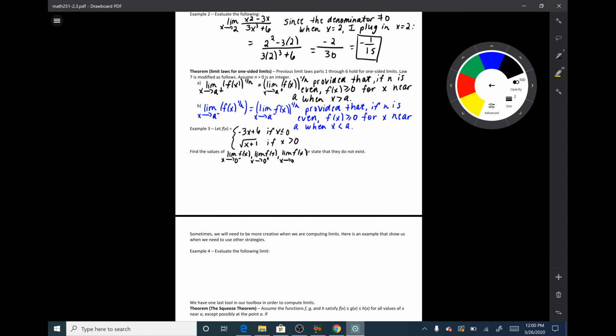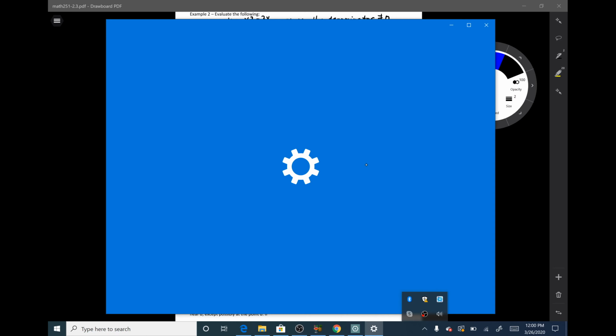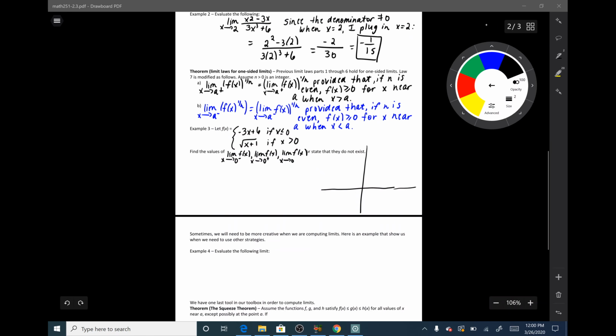Sorry about that. Okay, so I want to find these limits or state that they do not exist. Let's first draw this piecewise function because it's kind of unclear what it looks like just by looking at it. So I have a graph, and if x is less than or equal to 0, then my graph is negative 3x plus 6. So this line has a y-intercept of 6 and a slope of negative 3.